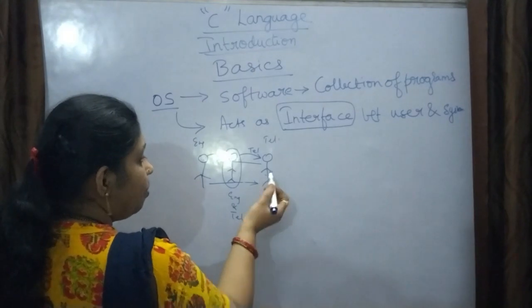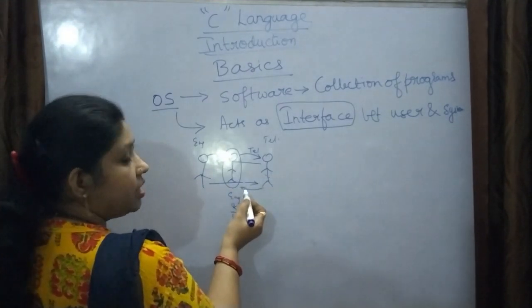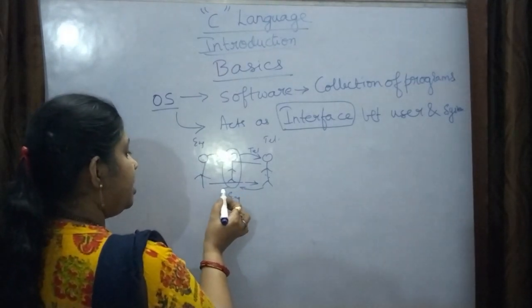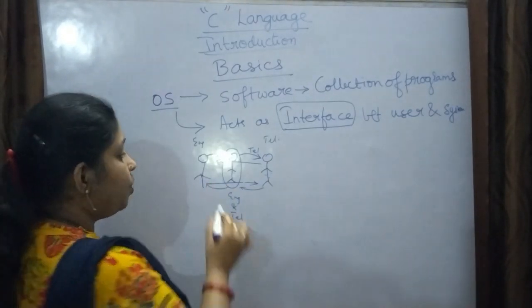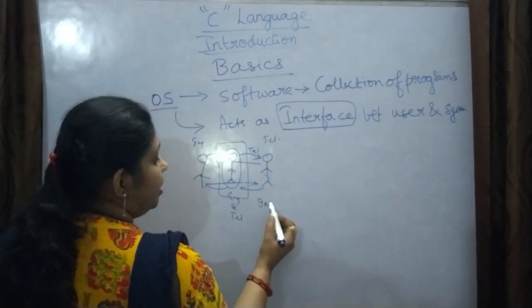Again, whatever the second person says in Telugu, he will convert to English and convey it to the first person. So in the middle, he is acting as an interface.